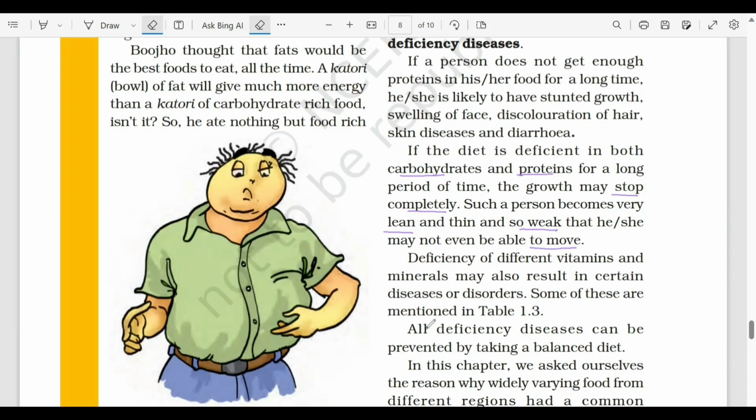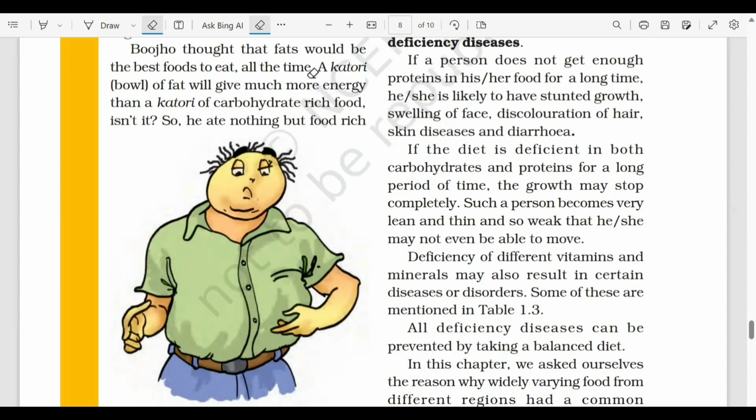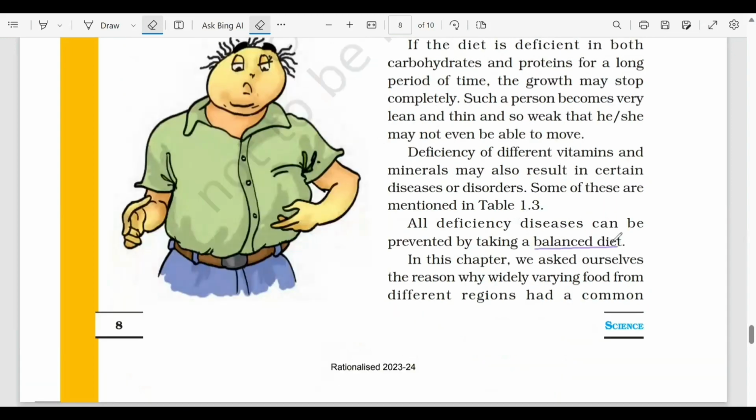So there are various deficiency diseases that are caused by lack of vitamins and minerals also. So we will be discussing that very soon. All of these deficiency diseases can be prevented by having a well-balanced diet. Okay, so we have to make sure that हम अपने diet में सब कुछ include कर रहे हैं.